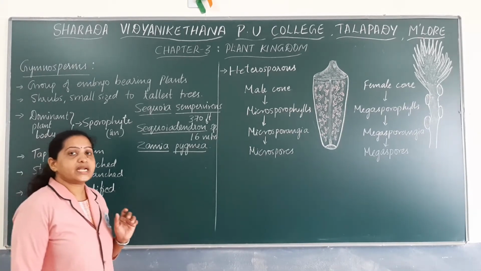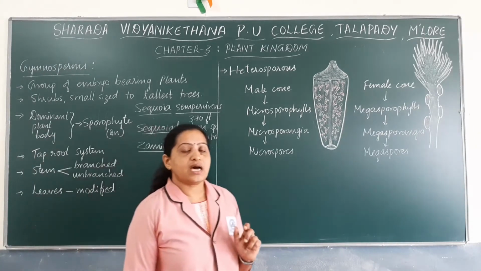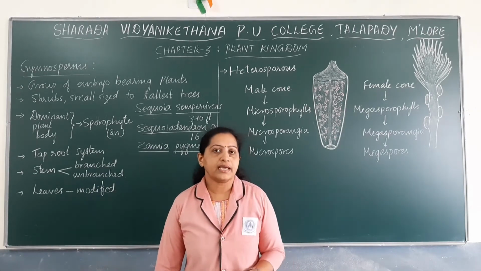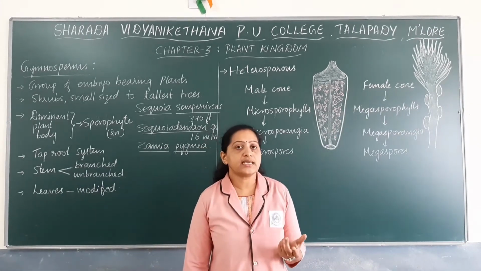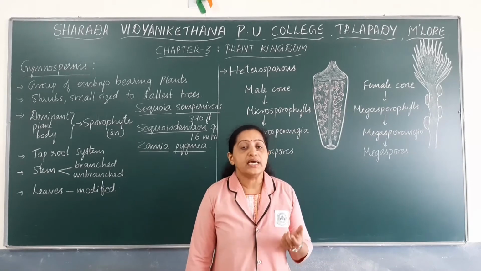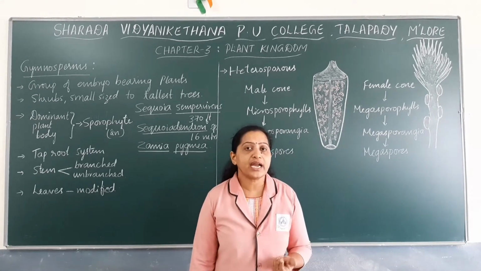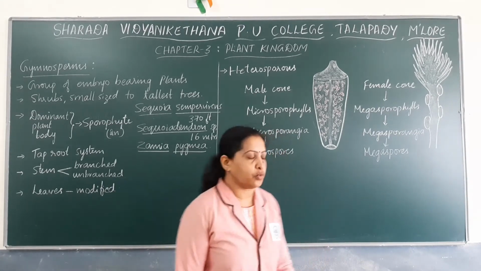Among these, there are certain plants, for example members like cycas. Cycas is included under gymnosperms. These cycas have a different kind of root known as coralloid root.